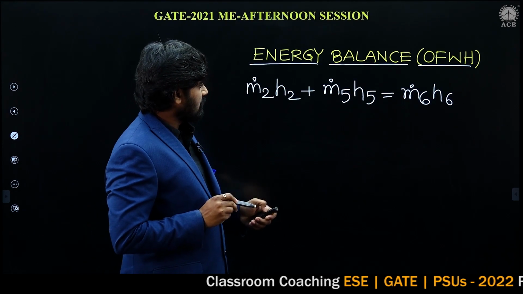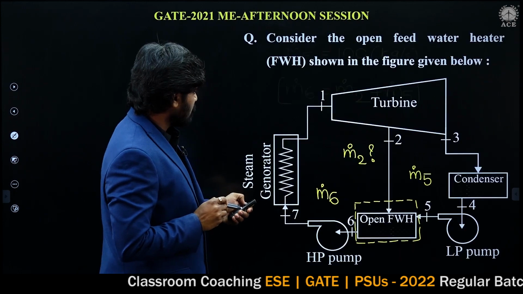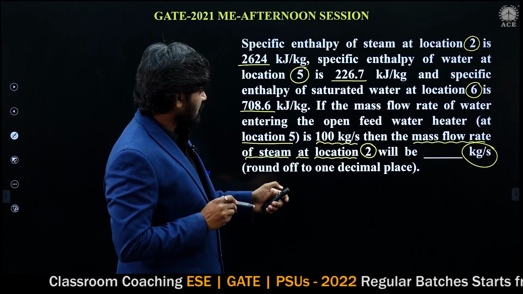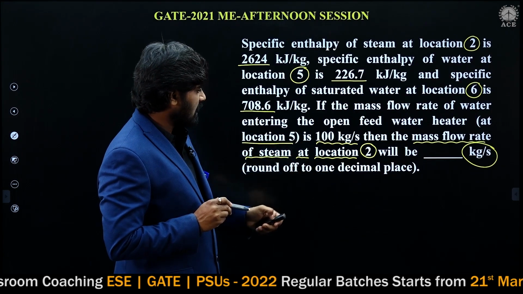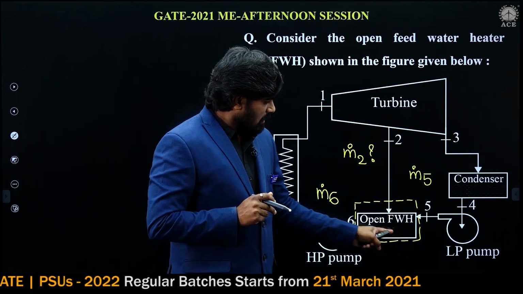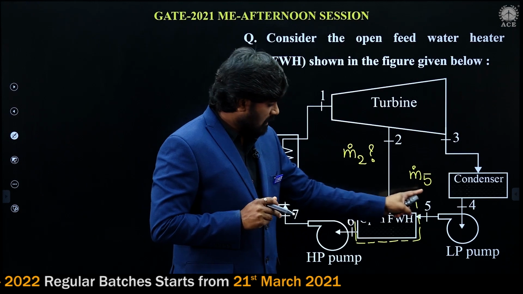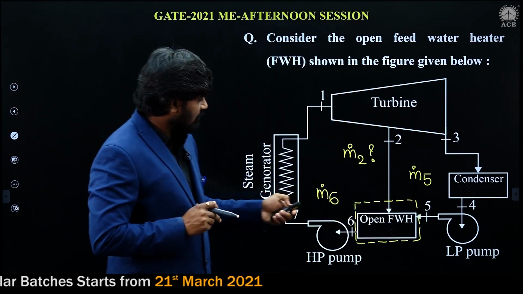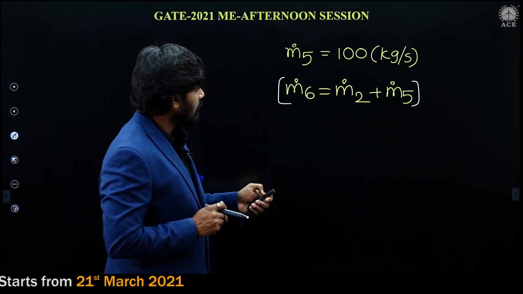Plus m dot 5 H5. What is m dot 5? The mass flow rate at section 5 is 100 kg per second. Here I have not written it because there is no space. M dot 5 is 100.